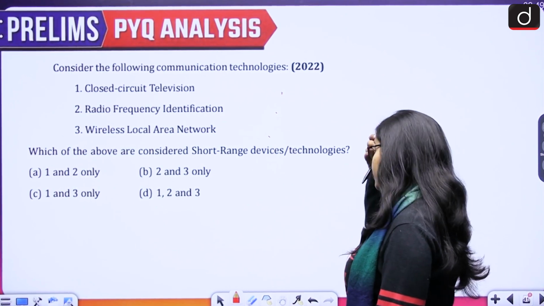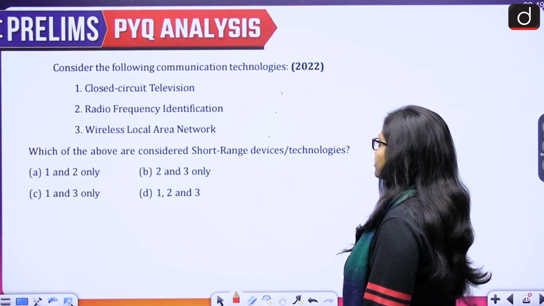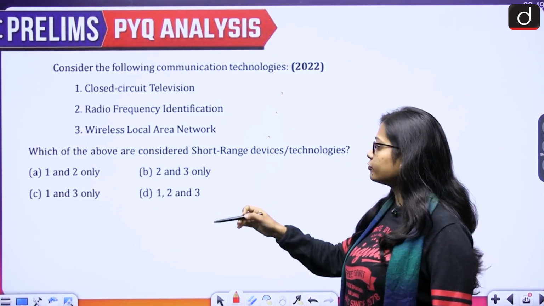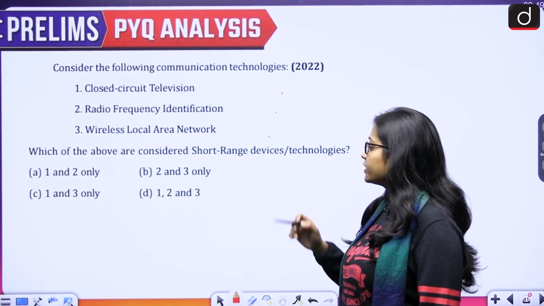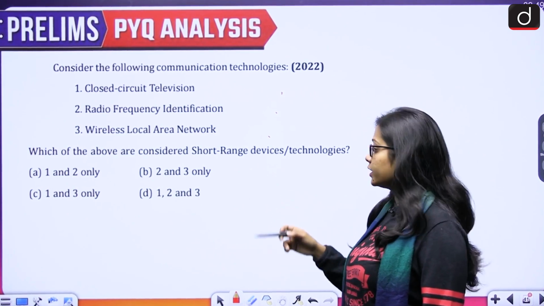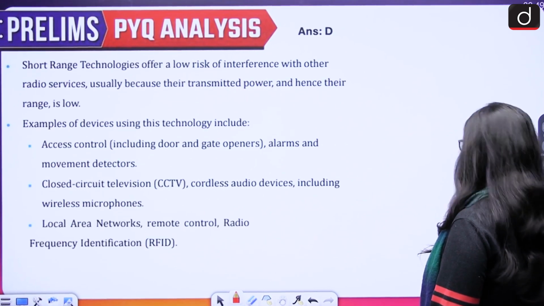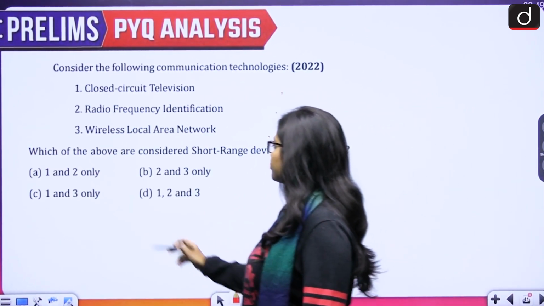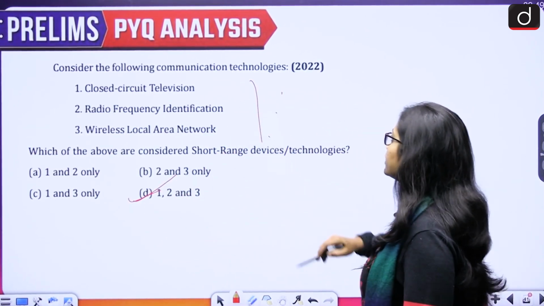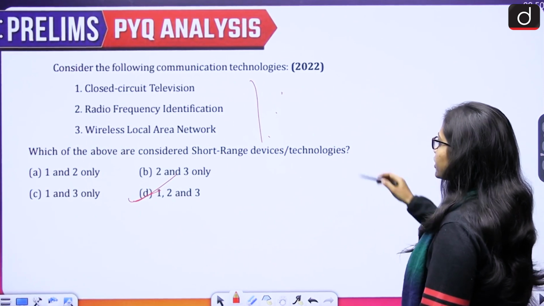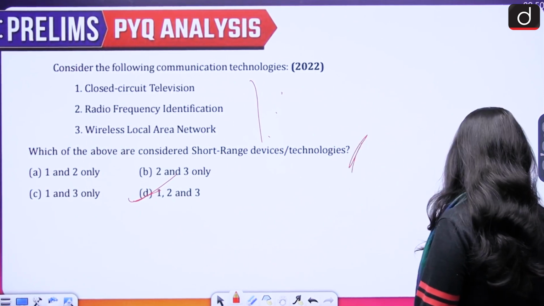Then which of the above are considered short range devices or technologies? 1 and 2 only, 2 and 3 only, 1 and 3 only, or 1, 2 and 3? Correct answer is option D, that is 1, 2 and 3. It means all 3 are correct. So this is with regard to the short range devices or technologies.